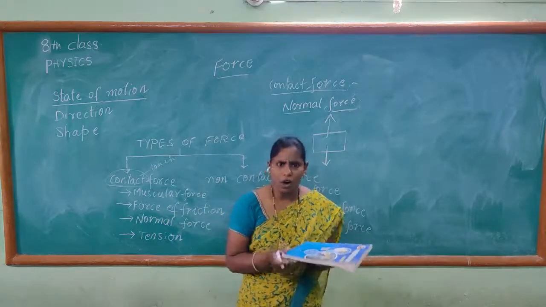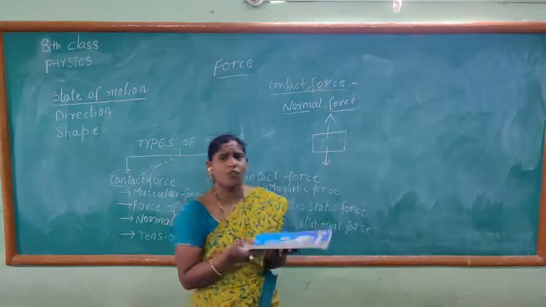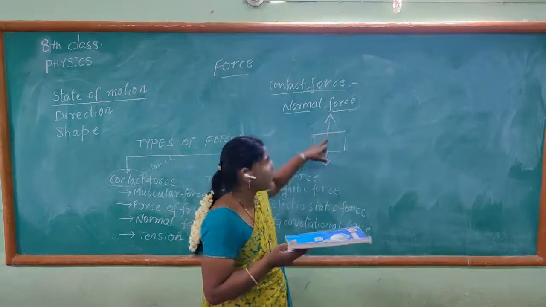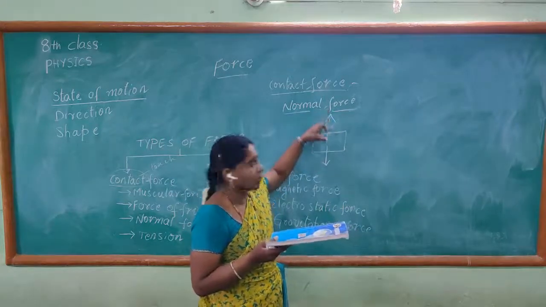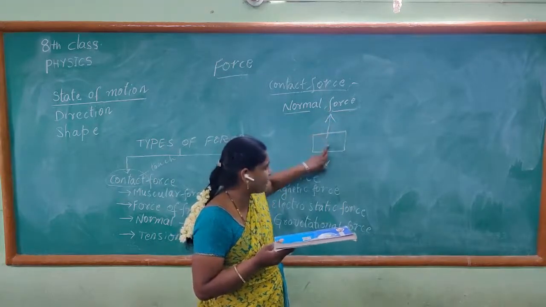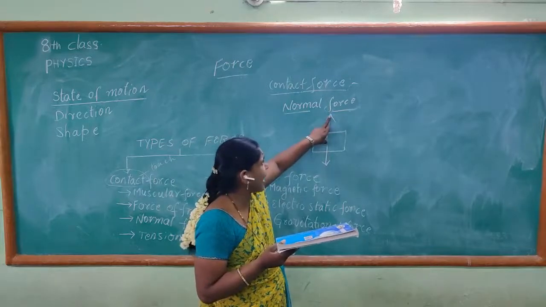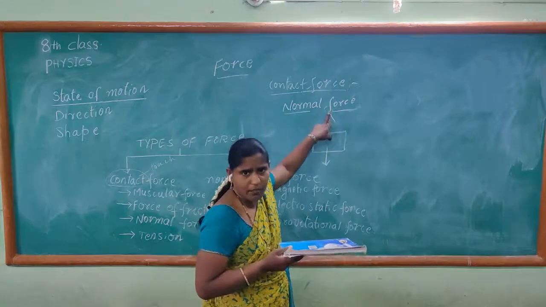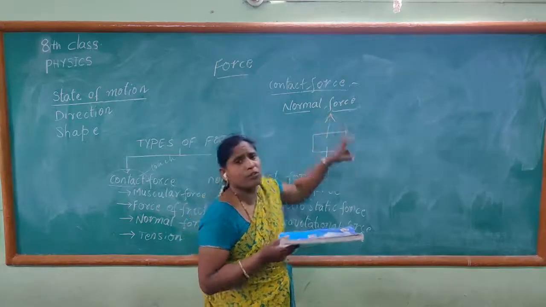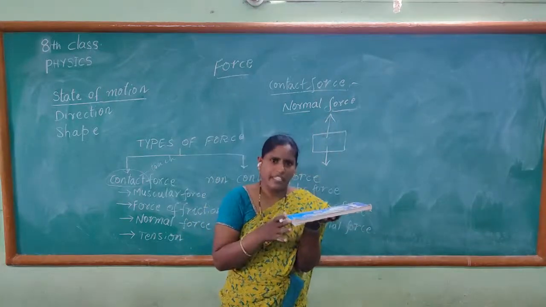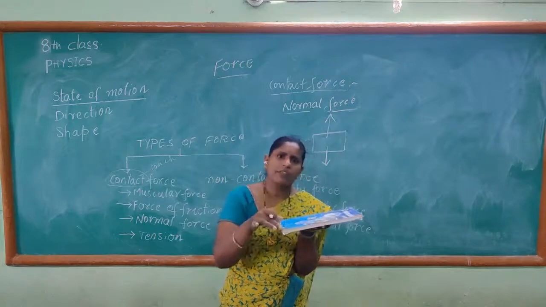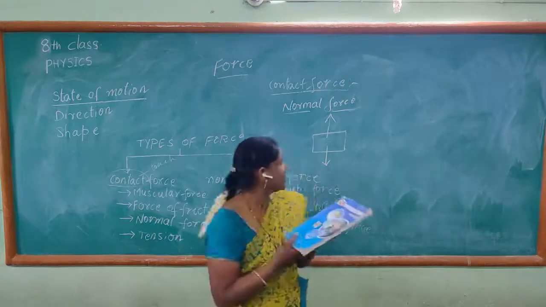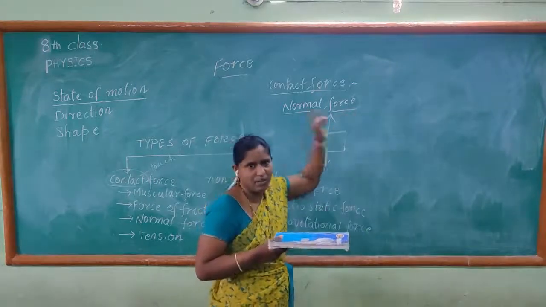The book has not fallen down because there is a table. So the table is exerting this normal force. So here there are two forces. One is gravitational force and the other one is acting in the upward direction. That is nothing but normal force. Because of this normal force, the book is lying on the table. Even though the book is on the table, there are forces acting on the book. So this force is called normal force.